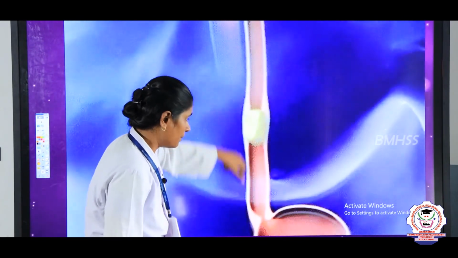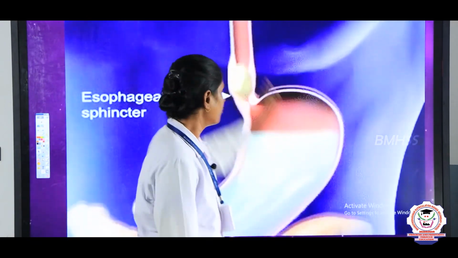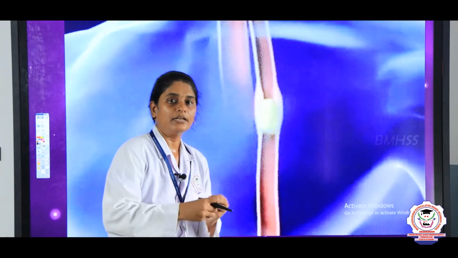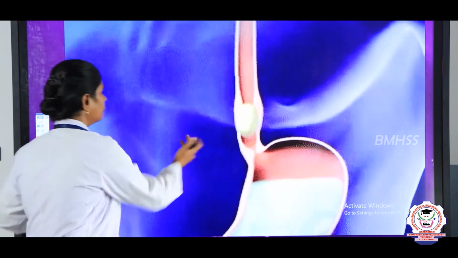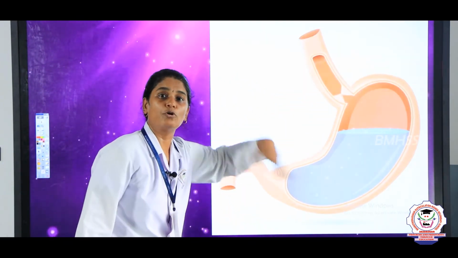So, in the food pipe, no digestion takes place. The food pipe acts as a carrier; it takes the food from the mouth to the stomach. Once the food reaches the stomach, the stomach produces some gastric juice which is known as pepsin.